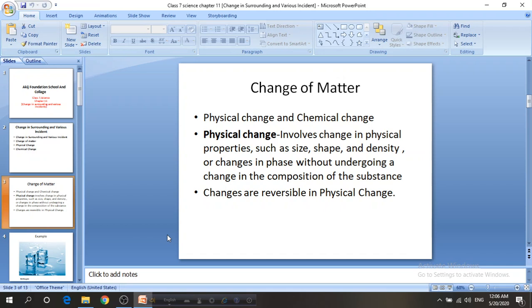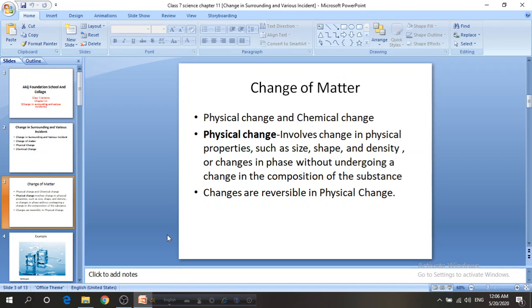Physical change involves change in physical properties such as size, shape and density, or changes in phase without undergoing a change in the composition of the substance. So in physical change, chemical bonds are not formed or broken, and no new substance is created, and physical change is reversible. Phase change is also known as physical change, like ice to water.